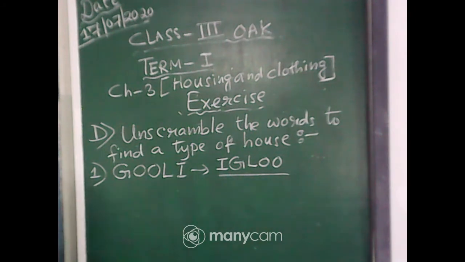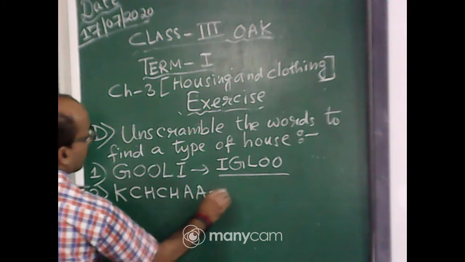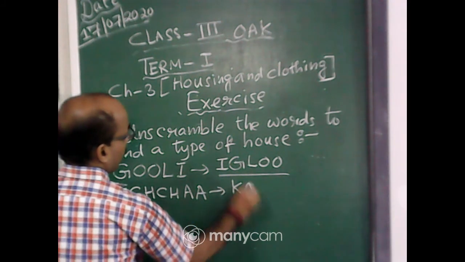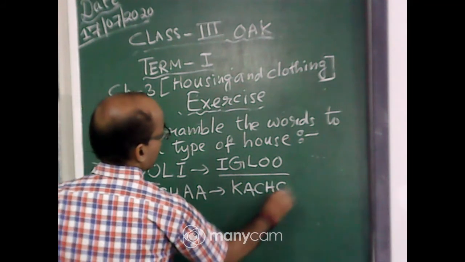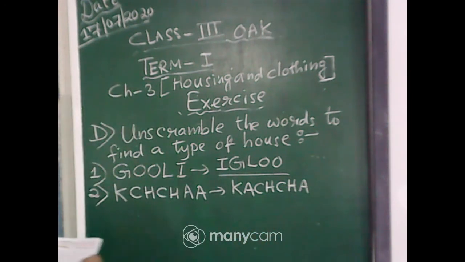Number 2, K C H A. The answer is Kacha. K A C H A. Kacha.